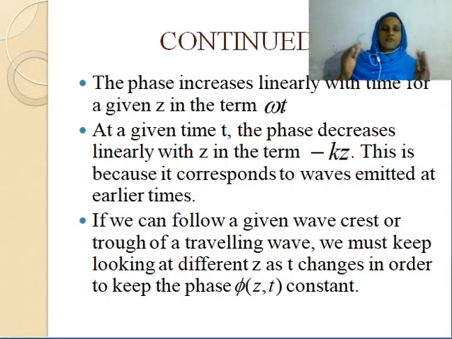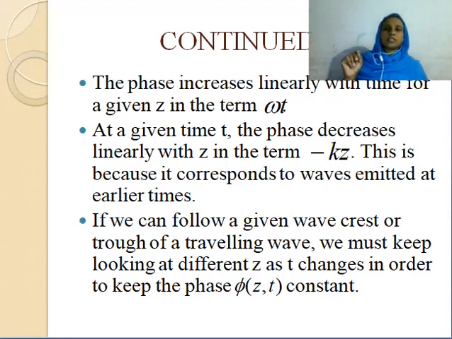Okay, so the phase decreases linearly with z due to the term minus kz. Now, to get a constant phase function, we have to follow a given wave crest or trough of the traveling wave by looking at different z as t changes.